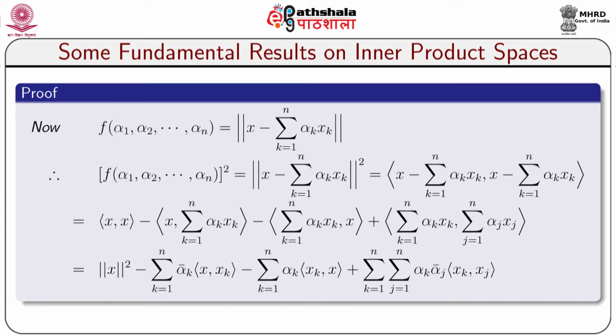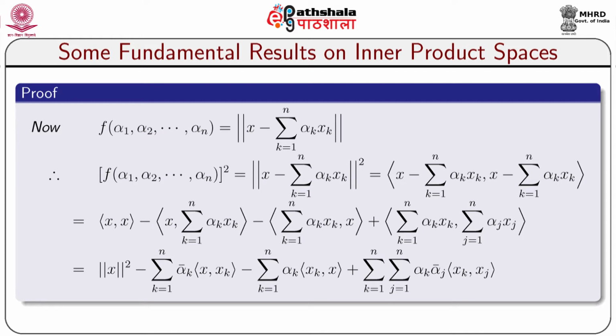Now the proof. f(alpha 1, ..., alpha n) equals norm of x minus sigma k equal to 1 to n alpha k xk. Therefore, f squared equals norm of x minus sigma alpha k xk whole square, which is equal to the inner product of x minus sigma k equal to 1 to n alpha k xk with x minus sigma k equal to 1 to n alpha k xk.